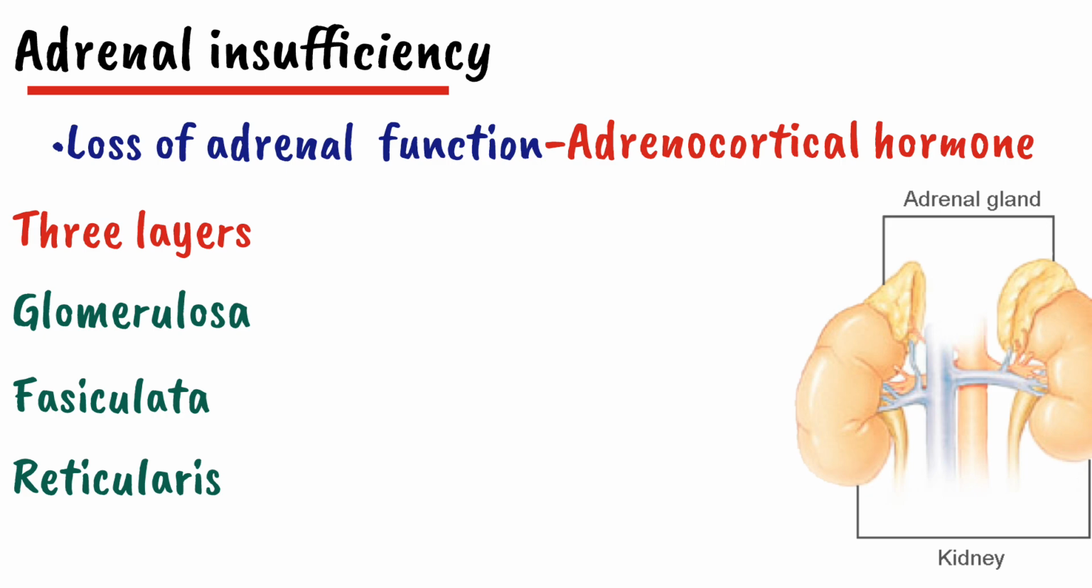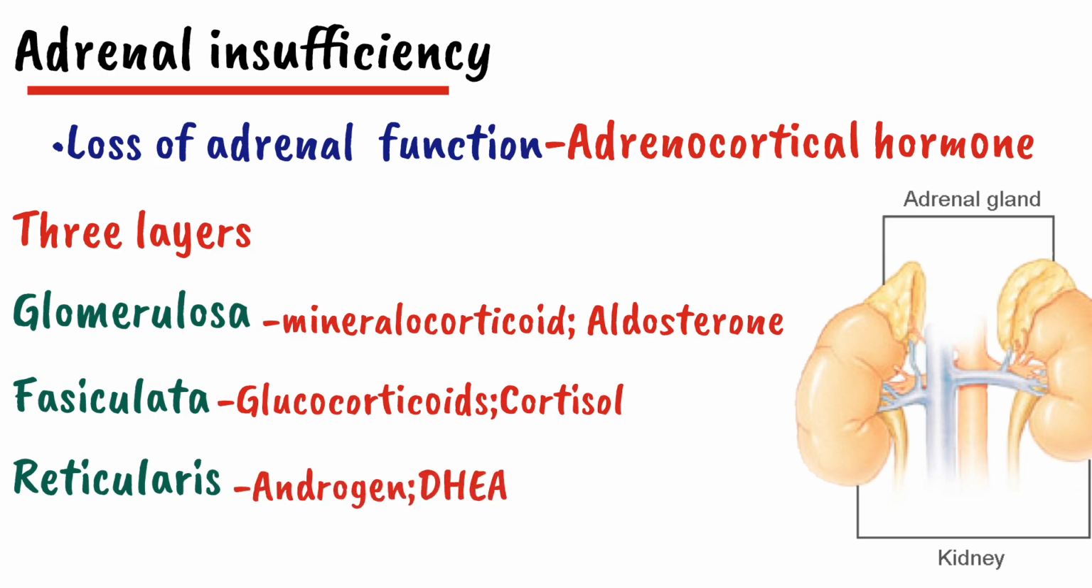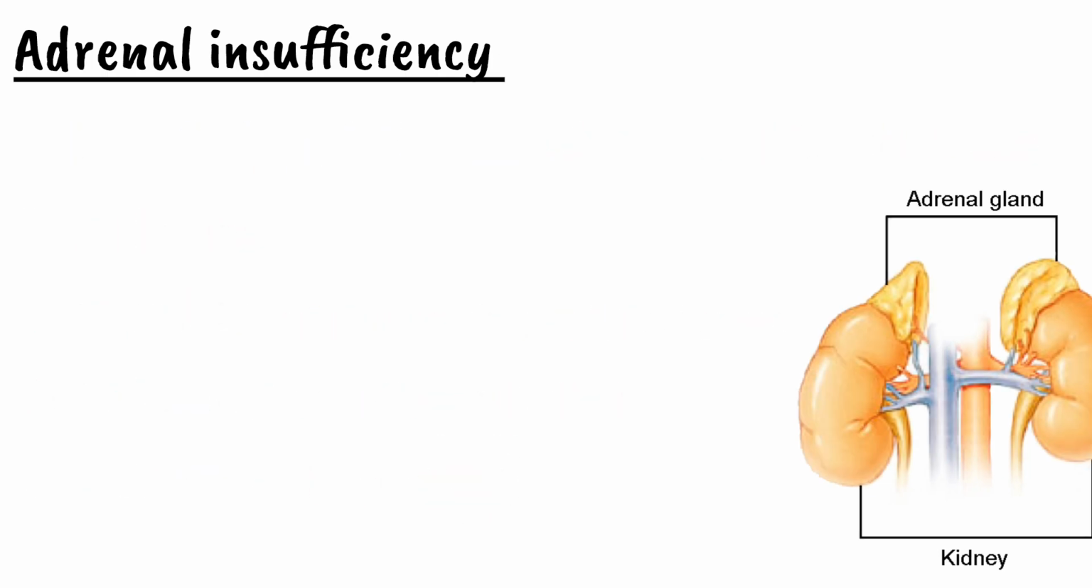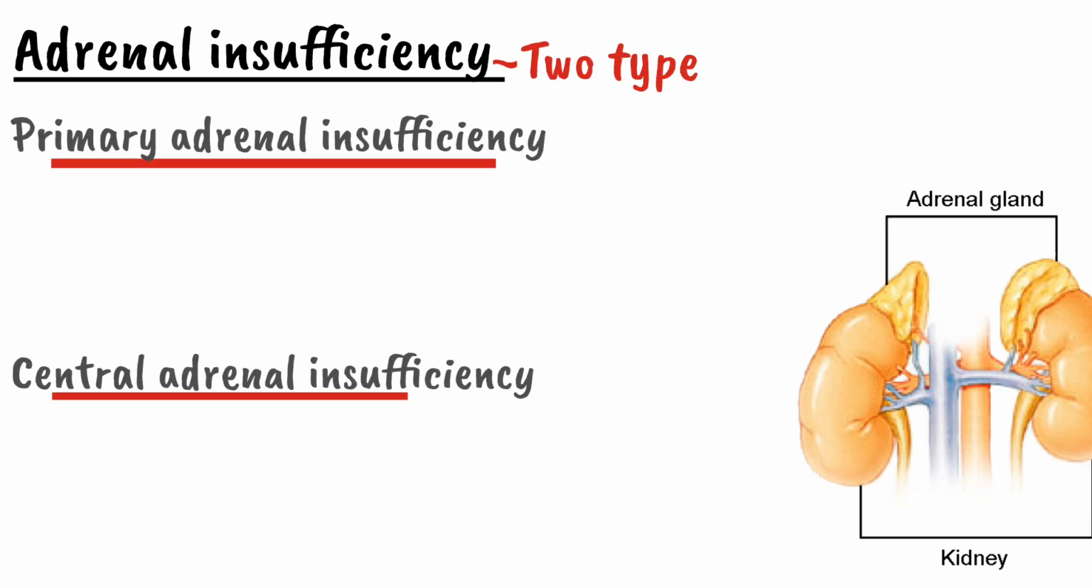The glomerulosa produces a mineralocorticoid such as aldosterone, the fasciculata produces glucocorticoids such as cortisol, and the reticularis produces androgen. The primary androgen produced by the reticularis is dehydroepiandrosterone. When there is a deficiency of one or all of these hormones, it is called adrenal insufficiency. This is divided into two types: primary adrenal insufficiency and central adrenal insufficiency.